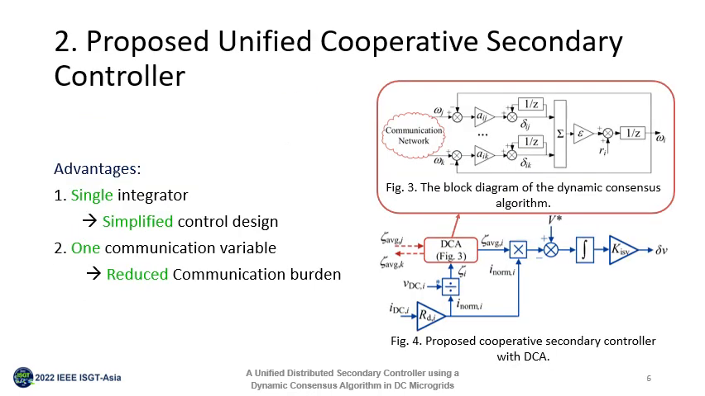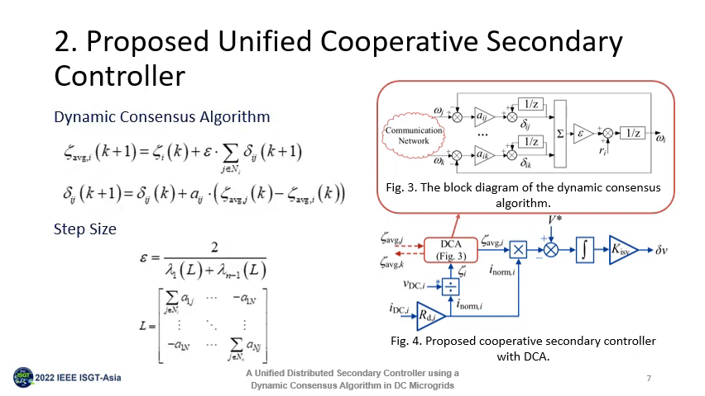In this manuscript, a unified secondary controller is proposed. The simplified control structure contains only 1 integrator, simplifying the control's design, and requires only 1 communication variable, thus reducing the communication burden. The proposed controller adopts the dynamic consensus algorithm to estimate the global average of zeta, which will be introduced later. The step size of the consensus algorithm is designed following this rule to guarantee the fastest convergence, where L is